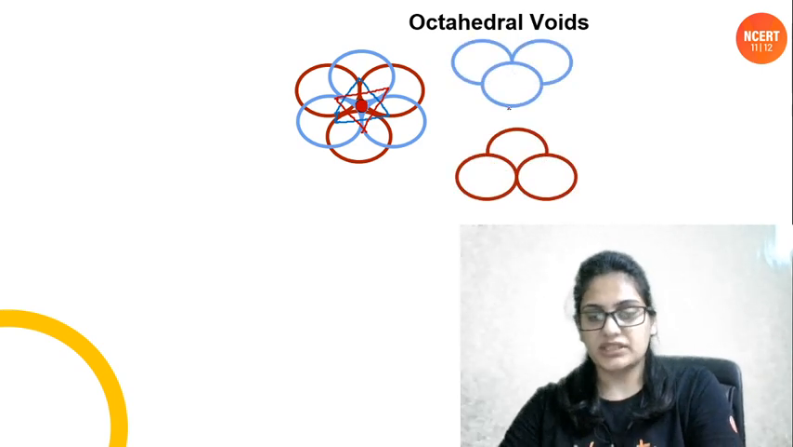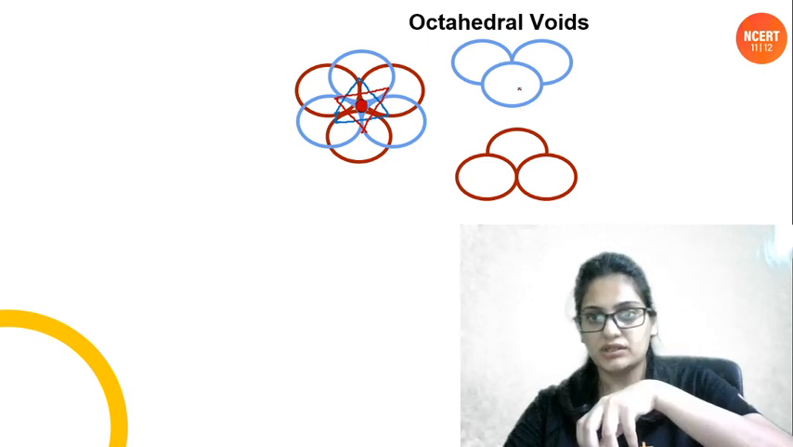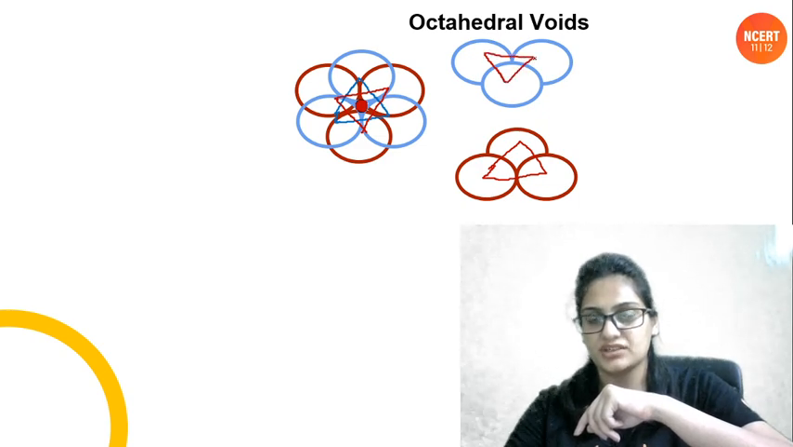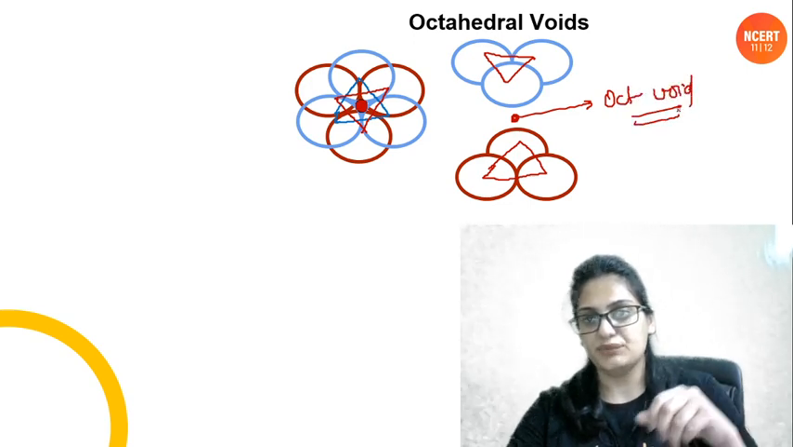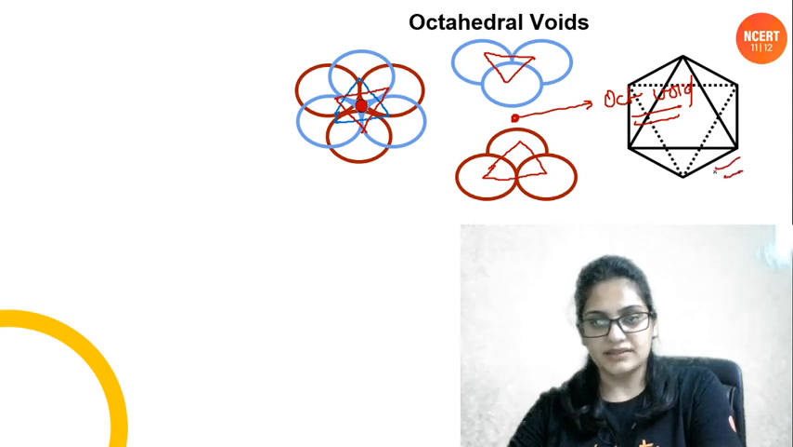So you take 3 atoms and place 3 more atoms over them, but in the opposite direction. The direction of this one is this, and the direction of the other has to be opposite. You will get an octahedral void somewhere in between them. Okay, that is how it will look. I just drew it here.